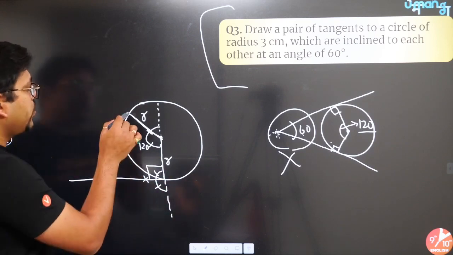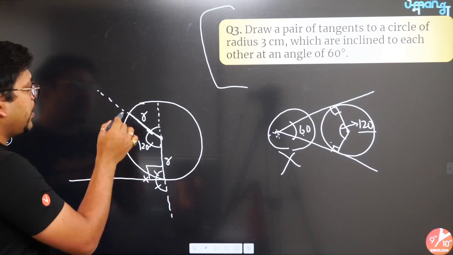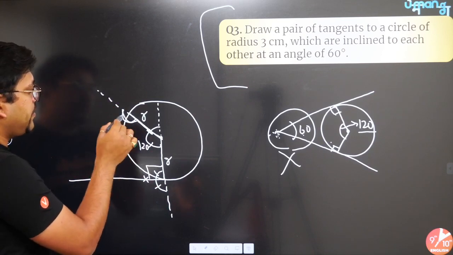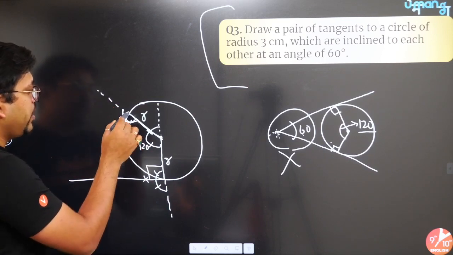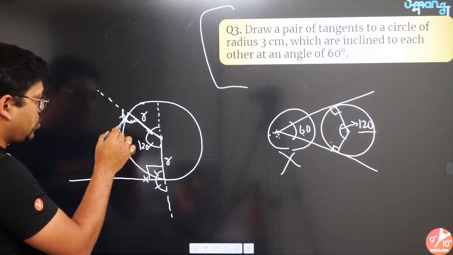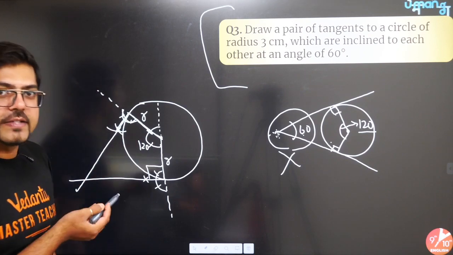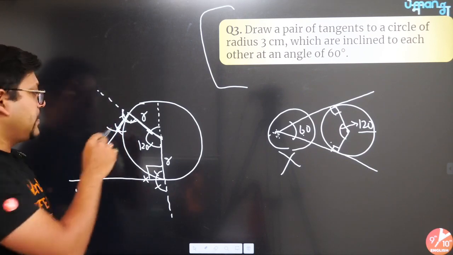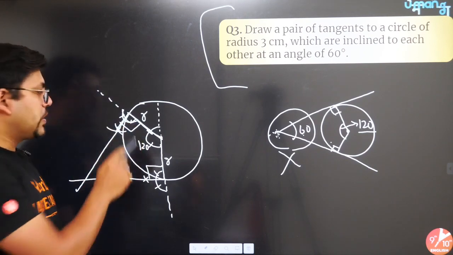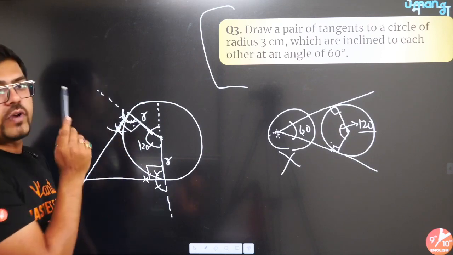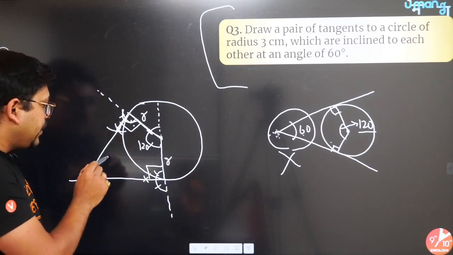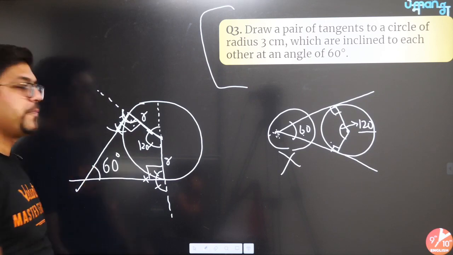In the same fashion, you can extend this also. Here also you can make a semicircle, 60, 120 and a 90. Join this 90, join this 90. Once you make this 90, very easily, here also you have got a tangent, which is at 90 degrees. So this is 90 degrees, this is 90 degrees, this is 120 degrees. Automatically, you will get this point as 60.